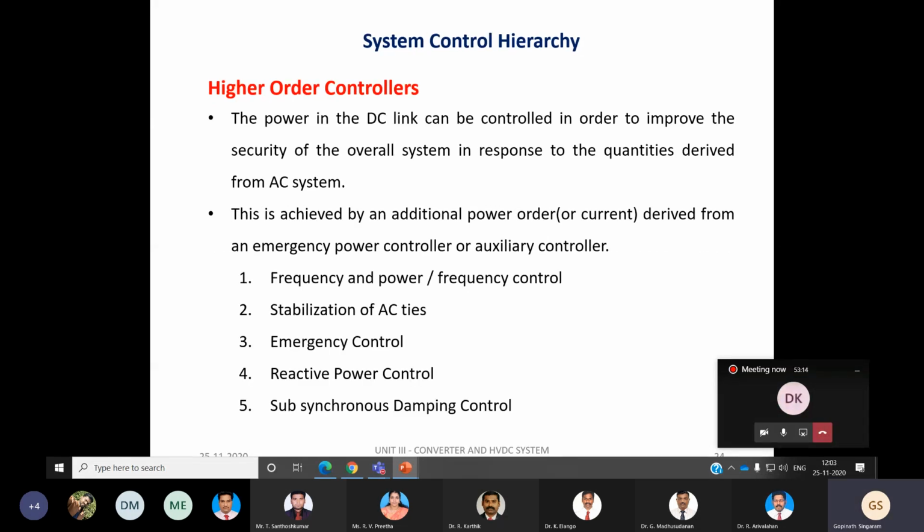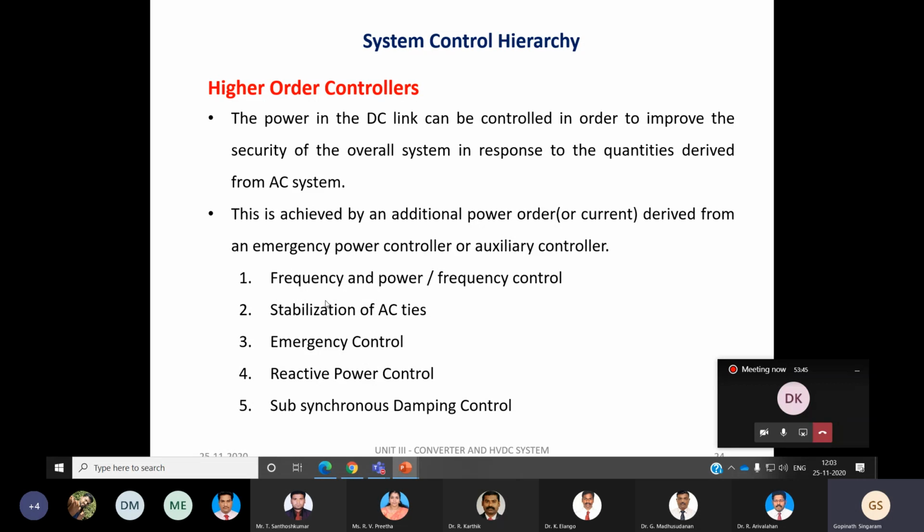And coming to the higher controllers, as I told, the system control hierarchy will have n number of control functions to be performed for effective operation. In addition to the existing current controllers, constant current controllers and constant excitation angle controllers, there are several other auxiliary controllers associated with the HVDC system. So there are several auxiliary control systems.